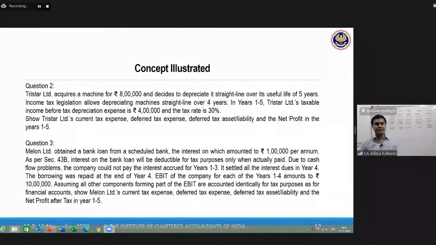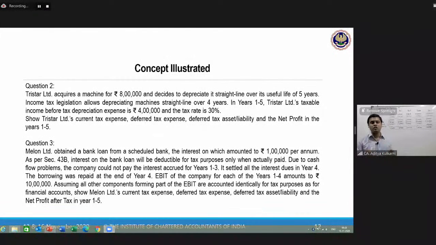So in effect, you are claiming greater expense in year 4. Therefore, in years 1, 2, 3, that burden of the additional tax you are saving in the future. So you are creating a deferred tax asset in years 1, 2, 3. In year 4, you will write off that deferred tax asset.